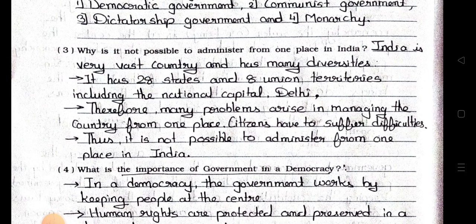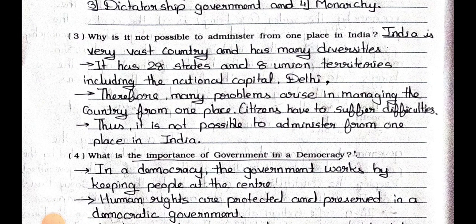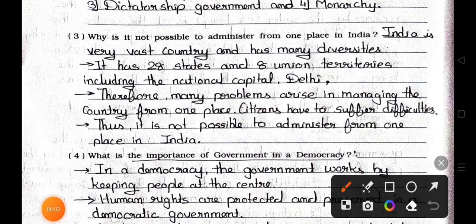Number 3, why is it not possible to administer from one place in India? Answer is, India is a very vast country and has many diversities. It has 28 states and 8 union territories, including the national capital, Delhi. Therefore, many problems arise in managing the country from one place. Citizens have to suffer difficulties. Thus, it is not possible to administer from one place in India.